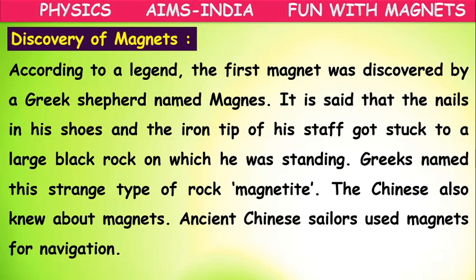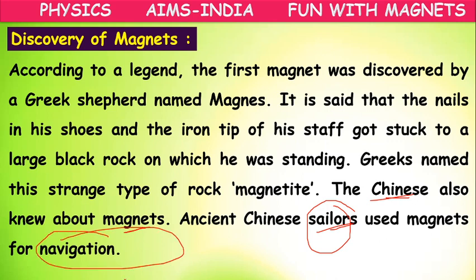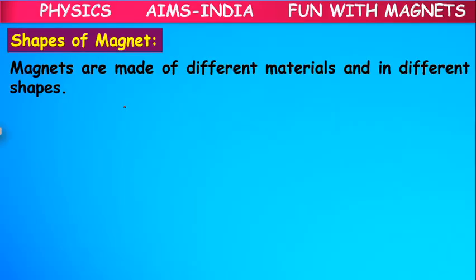Okay, this they named magnetite. Even Chinese people knew about magnets. The Chinese sailors used them for navigation, because a magnet has a special property called the directional property, which we will learn in tomorrow's class. So the Chinese sailors made use of magnets.